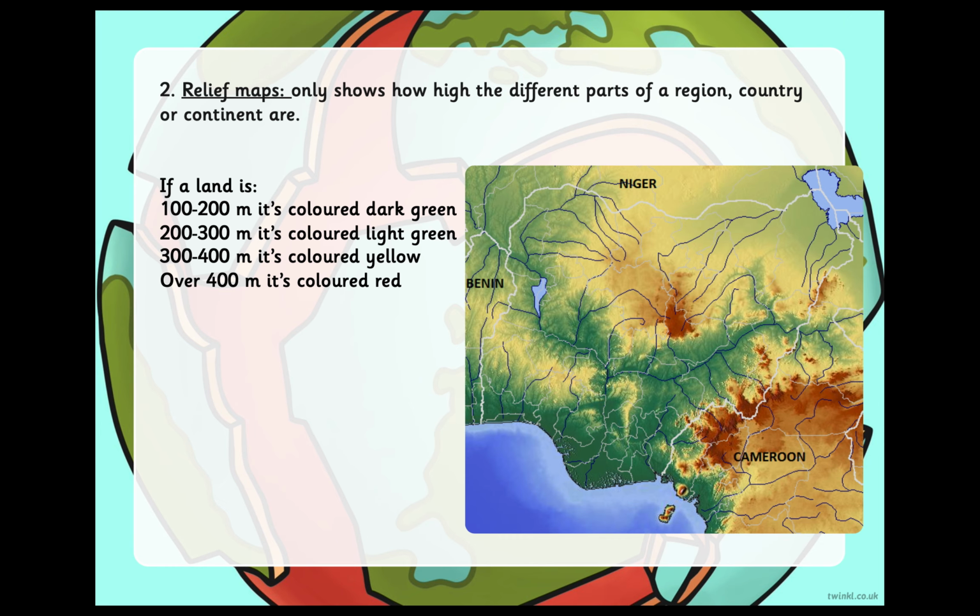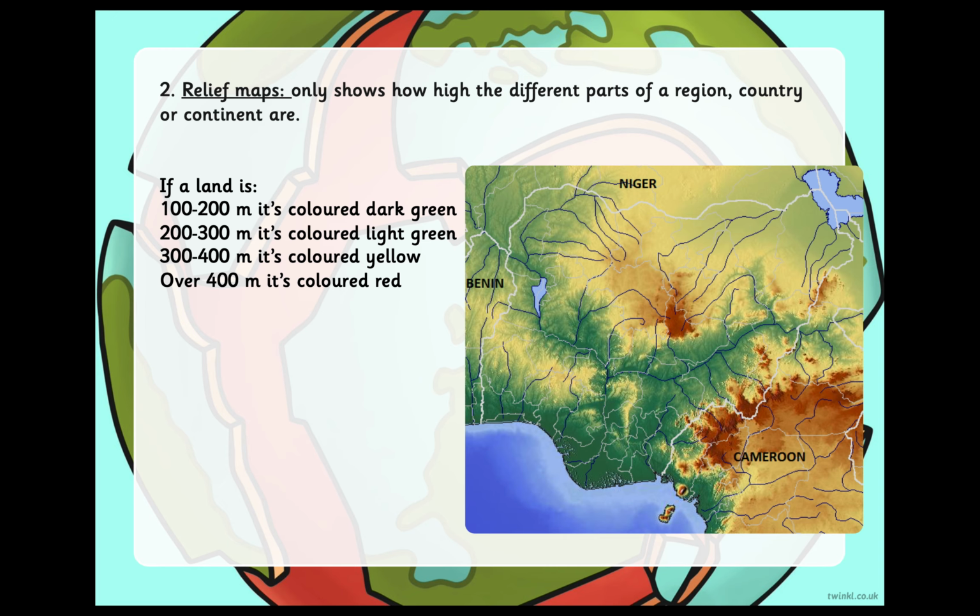We count that as level 0. So if I say it's 100 meters above the sea level, meaning the lowest level of the sea we have on Earth,